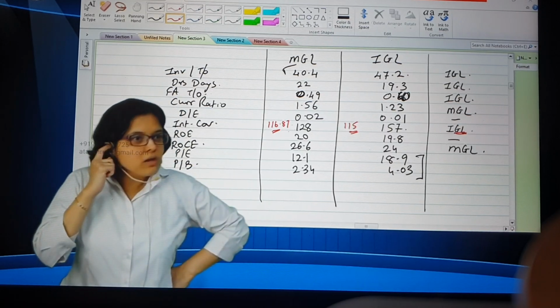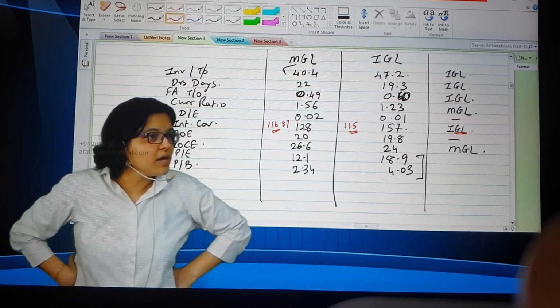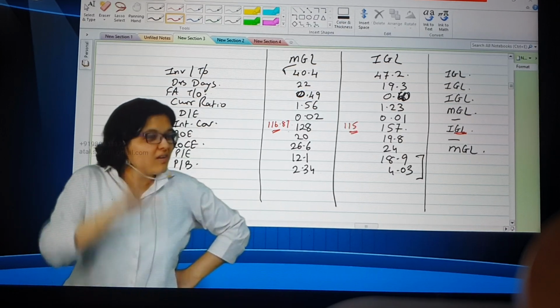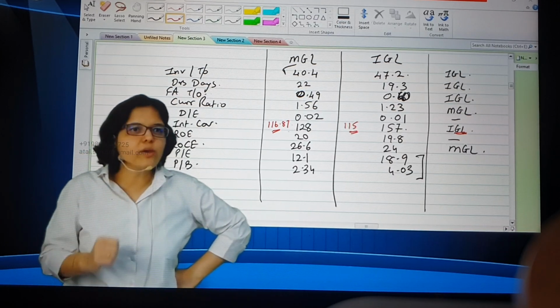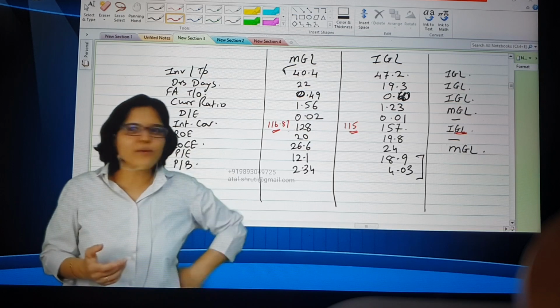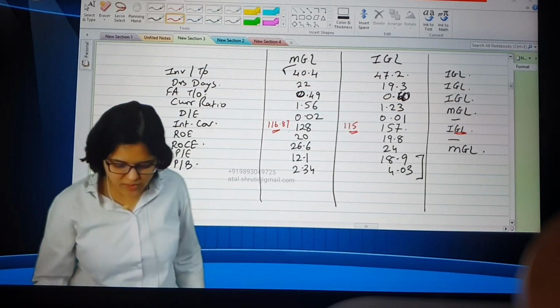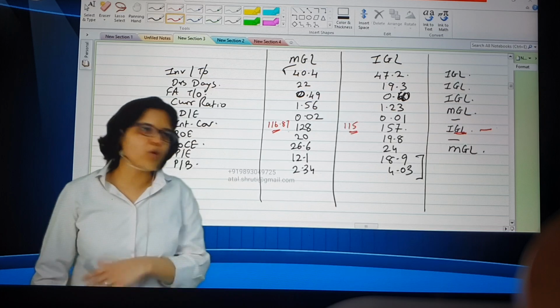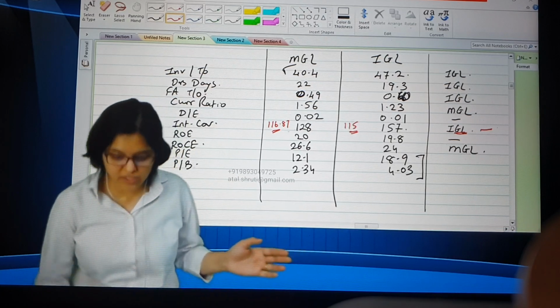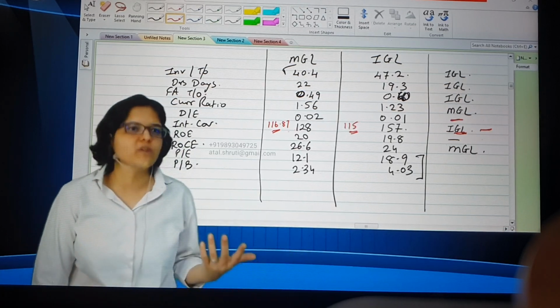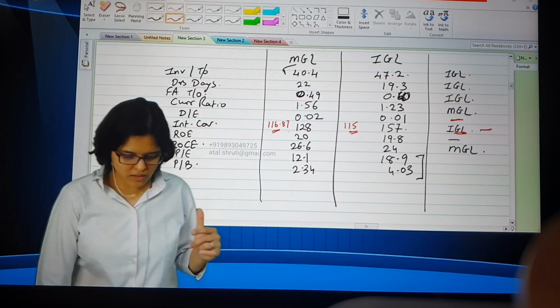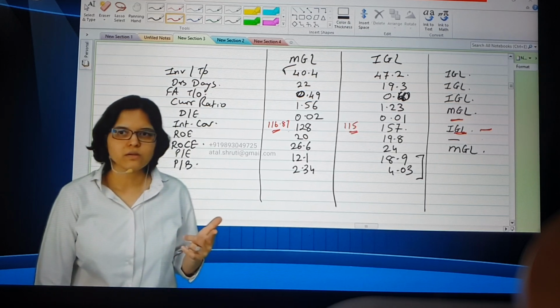Here how much is it? 128 and 157. It means for 1 rupee of interest payment, they have a profitability of 128. Why do you think it's so high? Check the debt to equity, no? Debt to equity is that they hardly have any debt. And that is the reason why their interest coverage is way too better. So again, if you ask me, ideally it should have been dash. None. Both have extremely good interest coverage ratios. Because if you are not rating them on debt, rating them on interest coverage ratio also doesn't make a lot of sense. Agreed? Yes? Any other parameter where there was a difference?